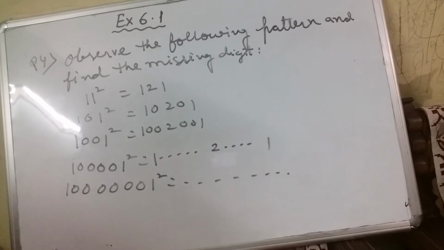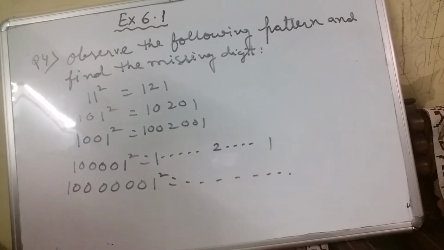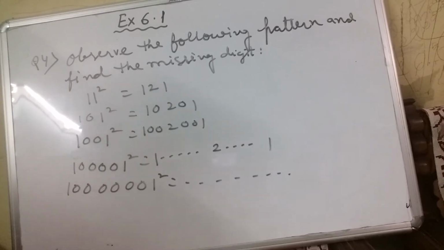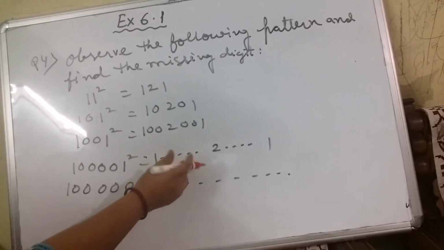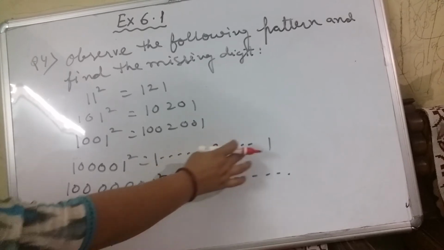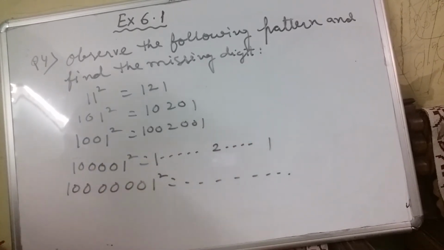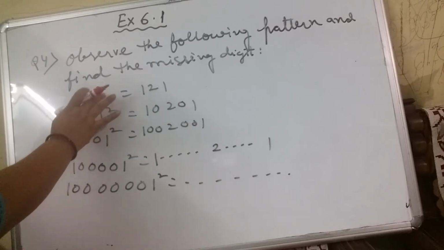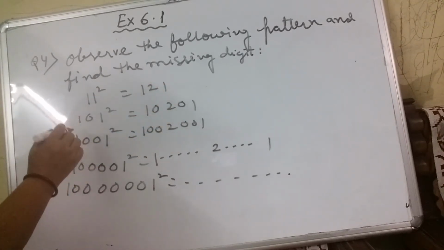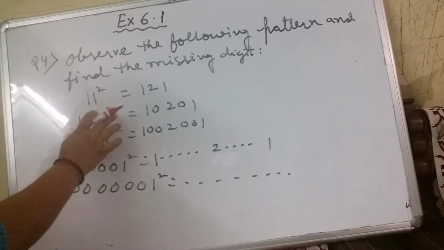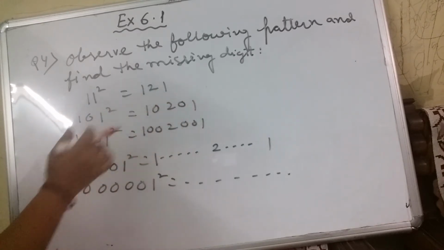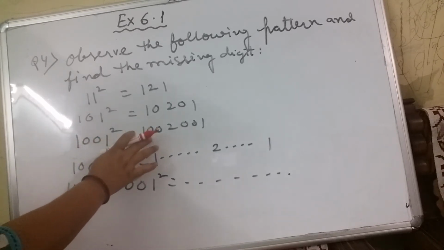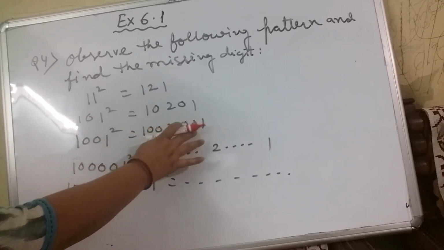Question number 4. Observe the following pattern and find the missing digit. You have to read this pattern and fill in the missing numbers. First, 1 squared is 1; 11 squared is 121; 101 squared is 10201; and 1001 squared is 1002001.